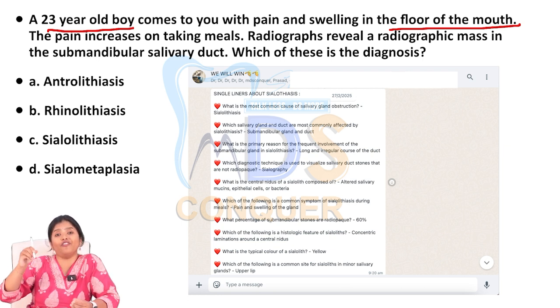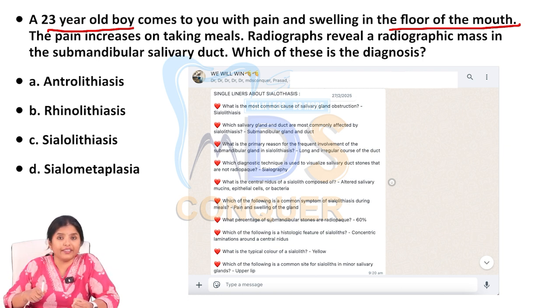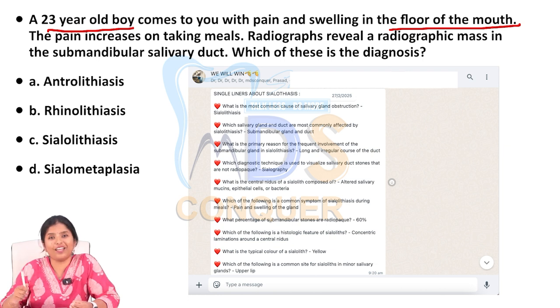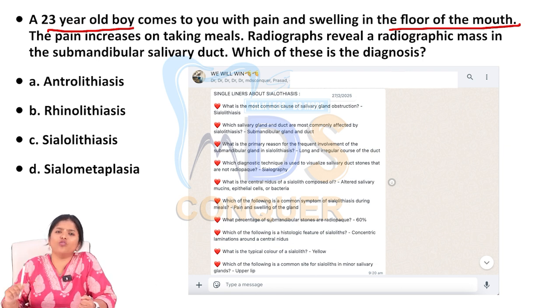So it is definitely asking you to think. When you think, that is when you actually know whether you know the subject or not. I found that this year's paper is very good in that sense, that it made you think a lot more than you are used to. So definitely I can say it's a good paper. Oral medicine, oral radiology, the paper is really good. Let's continue with the question.